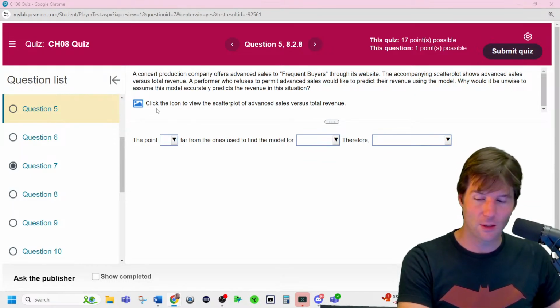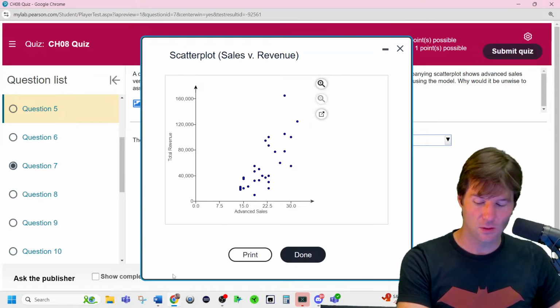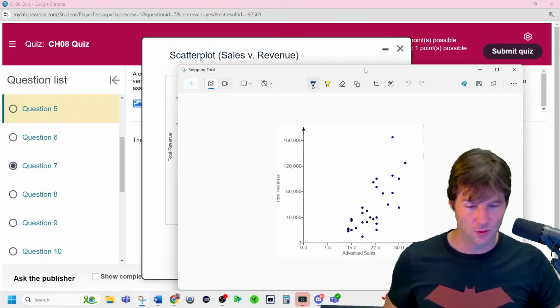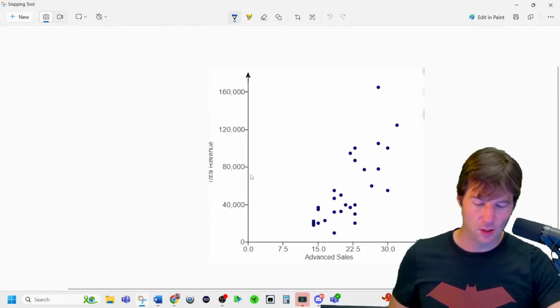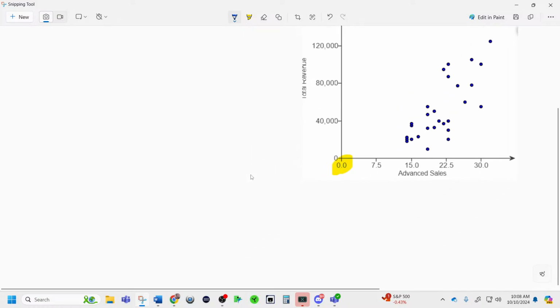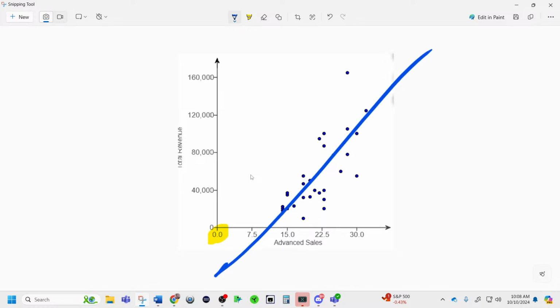So what we have right here is a model where people are trying to predict for an artist who doesn't do advanced sales. So if an artist doesn't do advanced sales, we would be making predictions down here at advanced sales equal to 0. And the linear model goes something like that.